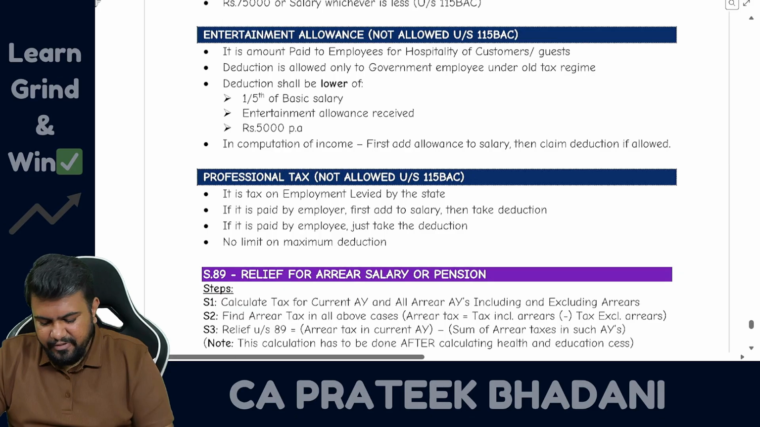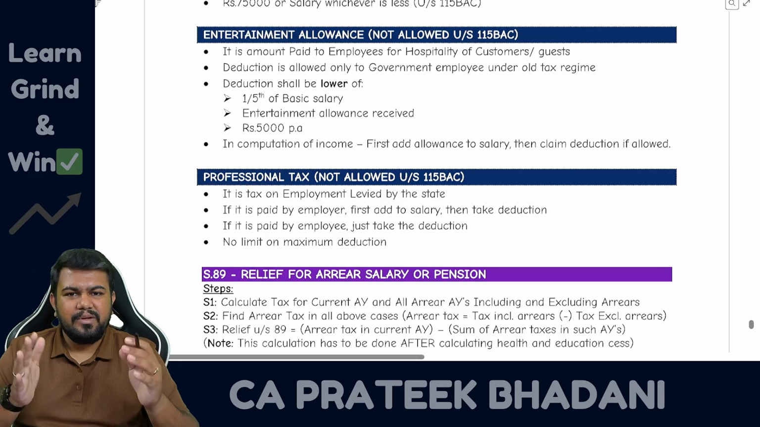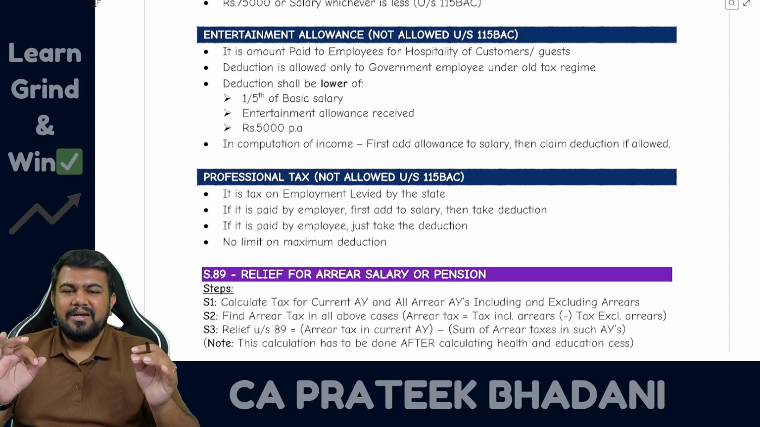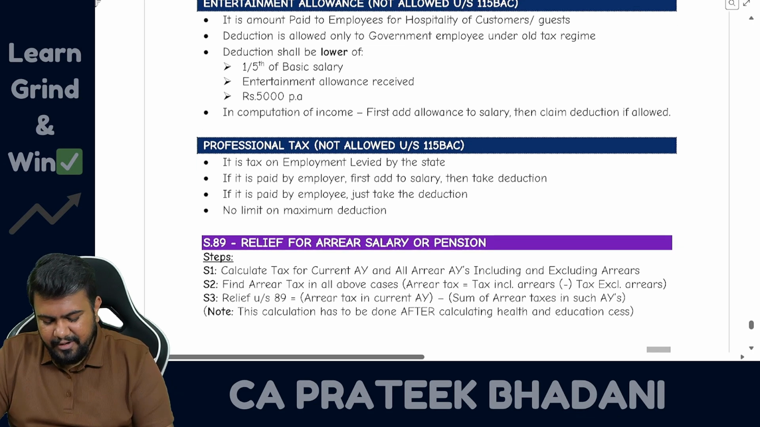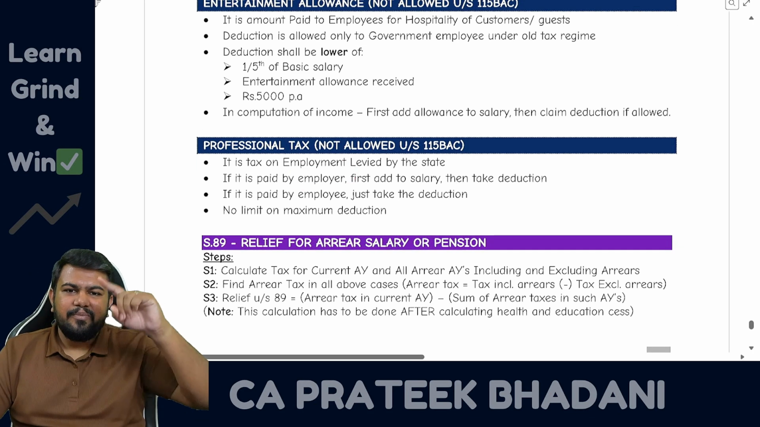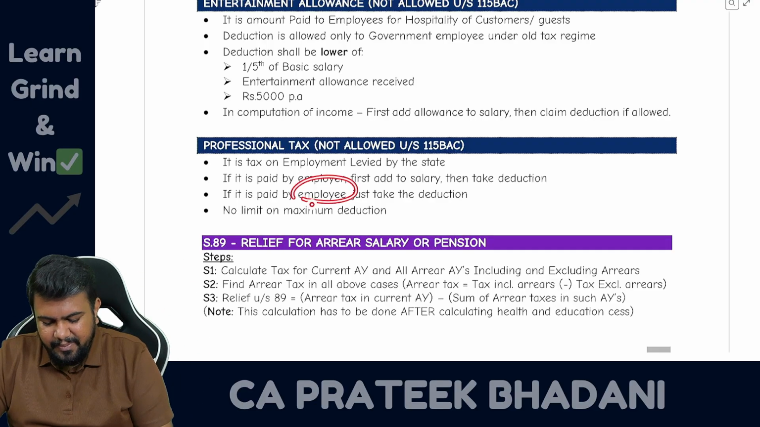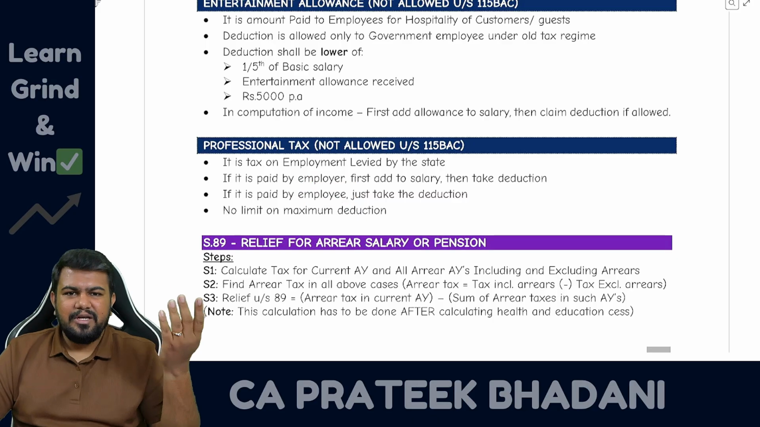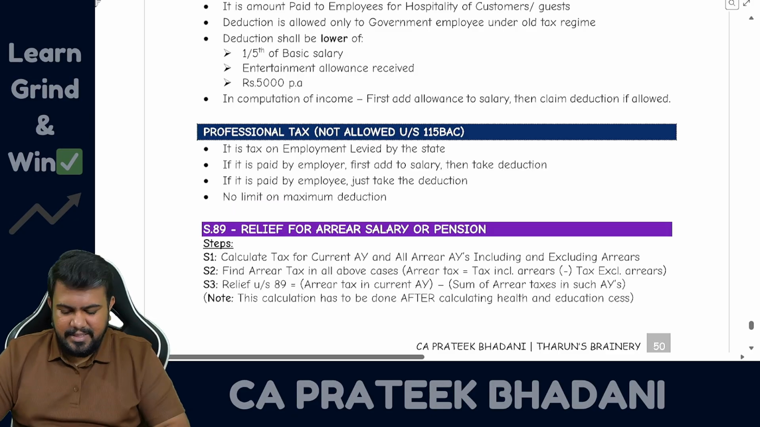Now let's talk about professional tax. Professional tax is the tax on employment that is to be paid to the municipal authorities. This professional tax also can only be claimed as deduction in the old regime, not allowed in the default tax regime. Here, if the employer is paying the professional tax, then first add the professional tax to salary, then you can claim it as deduction. But if the employee is paying the professional tax, then no need to add to the salary, directly you can claim it as deduction. And here there is no limit. Whatever amount is paid can be claimed as deduction.